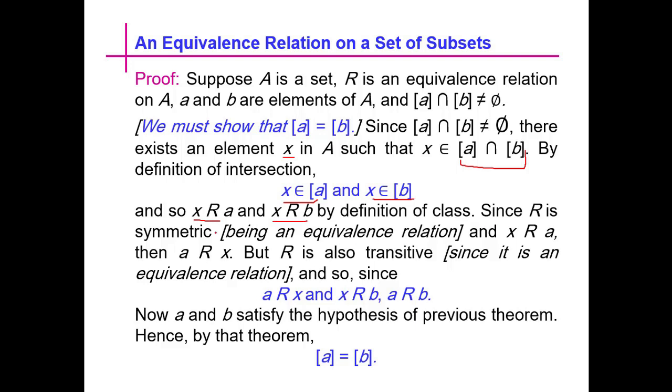Since R is symmetric, since it is an equivalence relation, and x is related to a, then a must be related to x. But R is also transitive since it is an equivalence relation, and so since a is related to x and x is related to b, a must be related to b. Now a and b satisfy the hypothesis of the previous theorem, hence by that theorem the class of a must be equal to the class of b.